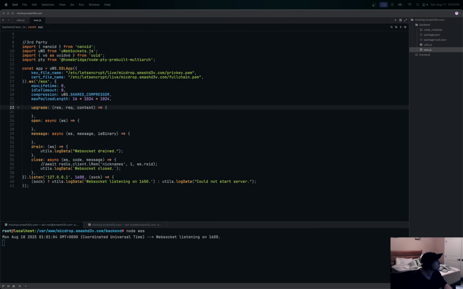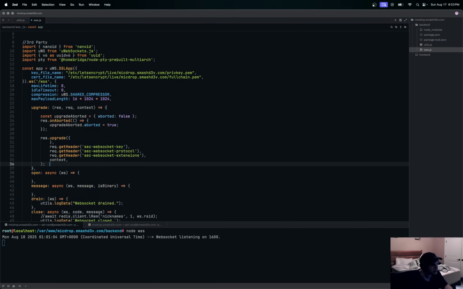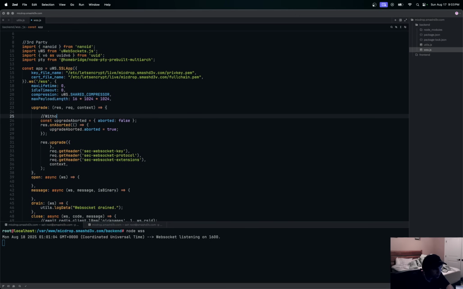Okay, so what we need in here is basically this. You need to define an aborted thing. Without an abort handler defined, UWebSockets fails. So you need to have this abort handler defined right here. That's all it is. And then this is all you need for the res upgrade, and you do need to have this context in here.